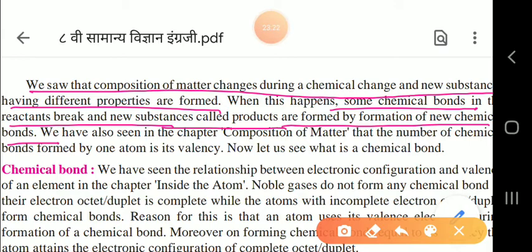That is why I am explaining one equation, and it is my request, children, that whatever equations you have seen here, you write in your notebook.